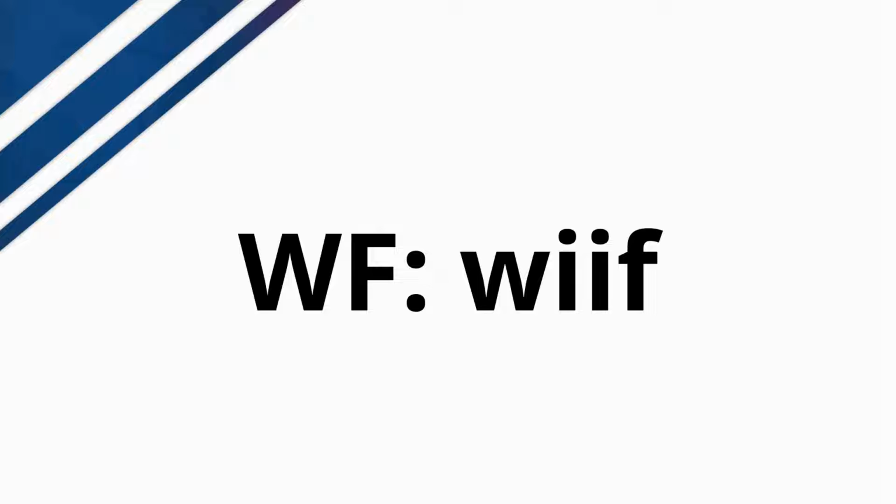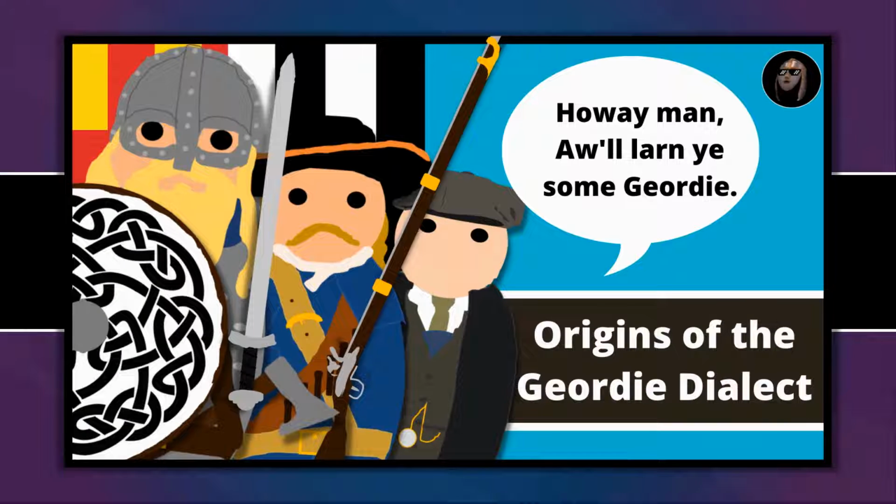It's got a bit of a bad rap more recently because the word in Dutch, wijf, has negative connotations. However, in Frisian, it has no negative connotations. But because of influence from Dutch, a lot of people avoid using wief now, even though it's a fine word to use. Interestingly, it's quite similar to the way that the Geordie dialect uses the word wife, where in standard English, you can only use wife for a married woman. In Geordie, you can say, yeah, you seen that wife over there? She's proper lifting, man. And in which case, you can be referring to a woman in general, a woman who is not married. It doesn't have to be a married woman.